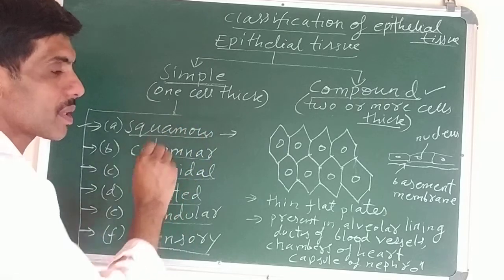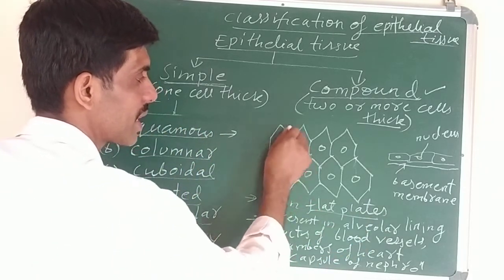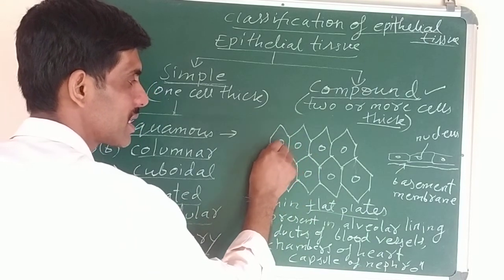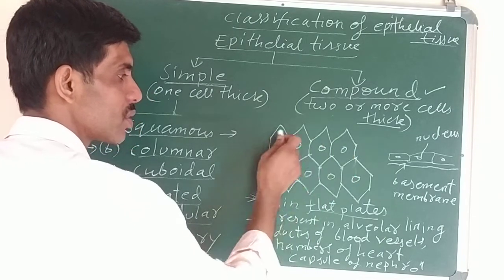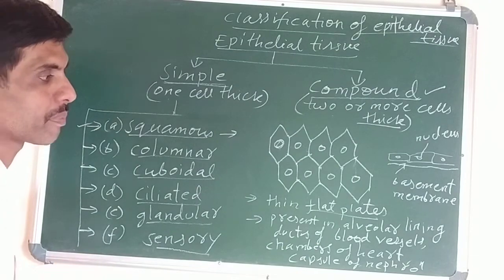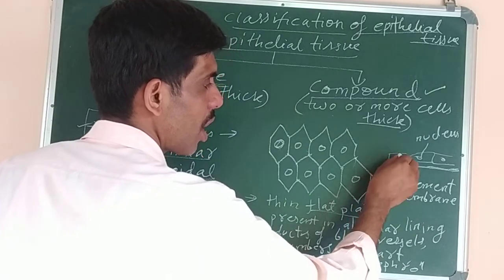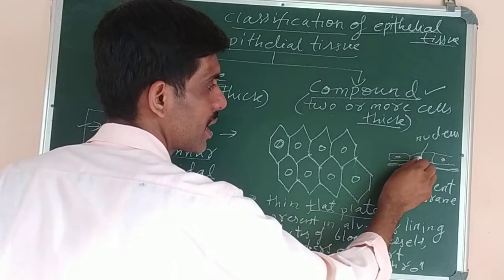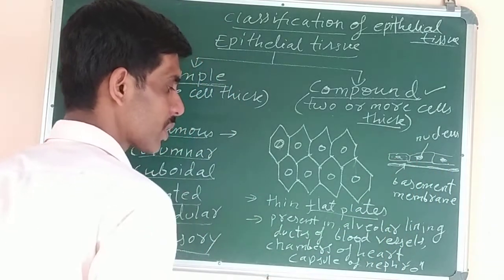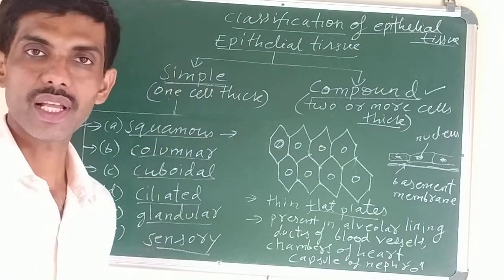Like first one is squamous epithelial tissue. It is made up of thin flat plate-like cells. As you can see in the diagram, hexagonal, 1, 2, 3, 4, 5, 6 hexagonal shaped cells. This is the nucleus present in the cell. So these cells are touching each other without any gap or intercellular space between them. And you can see the basement membrane is present here. This lining is the basement membrane on which the cells of epithelial tissue are present. This one shows the nucleus, the circle is the nucleus, and this one is the cytoplasm. Okay. Then second one is, where are such type of squamous epithelial cells present?